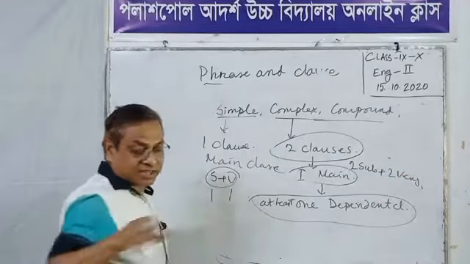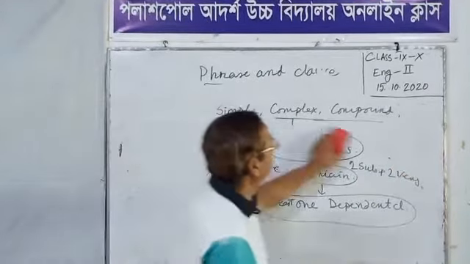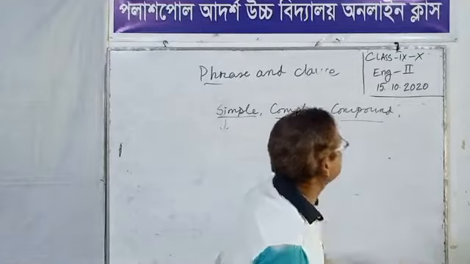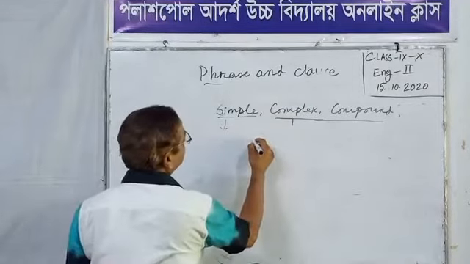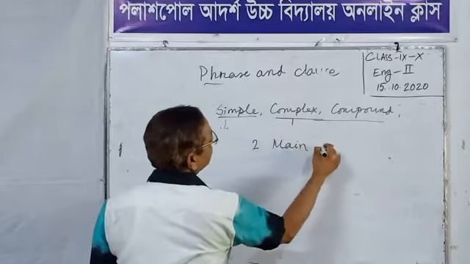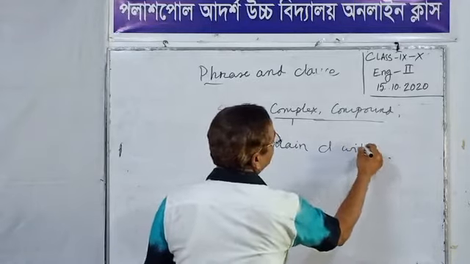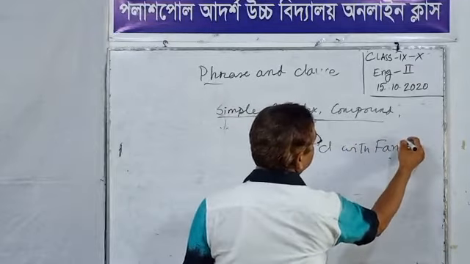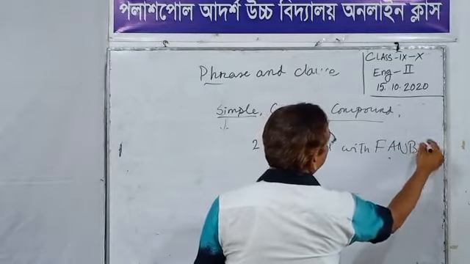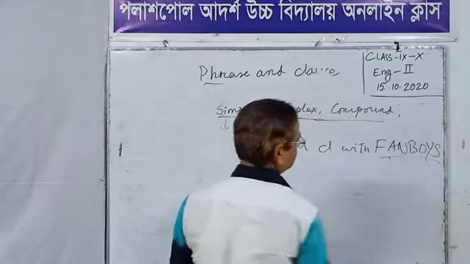A compound sentence is comprised of two main clauses with a conjunction, that means coordinating conjunctions.